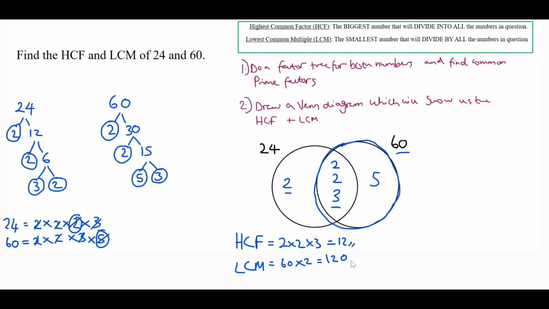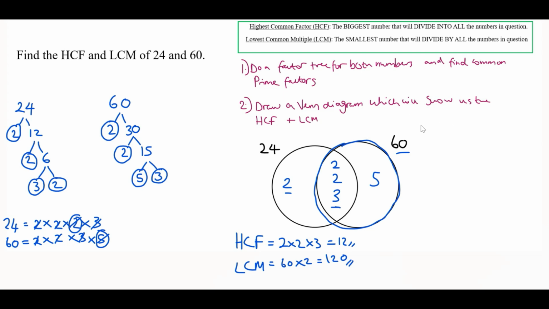Which is 120. Lowest common multiple, the smallest number that will divide by all the numbers in question. So 24 goes into 120, and so does 60. For this, if you feel more comfortable multiplying all of the single numbers by itself, that's fine, you will get the same answer either way.